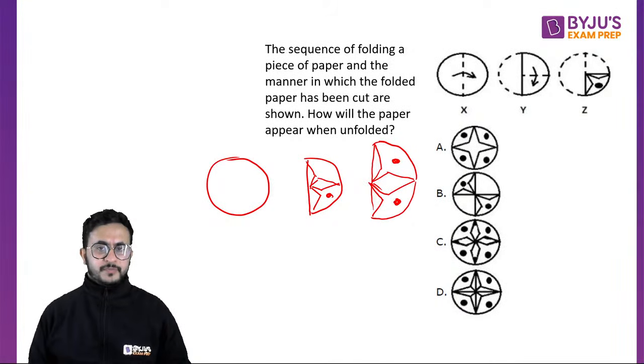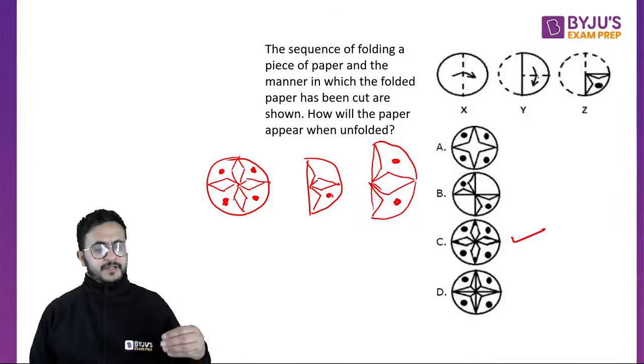Now this cut is also made, right? So this cut will cut this side also like this. So when we open it, it will look like this. This cut is made like this, and this cut will complete like this. So this kind of figure, and then four dots. That is the answer for this. So you just have to go in the reverse way. In one case, you might have to do a mirror image. In another case, you have to do the water image, and you get the result.